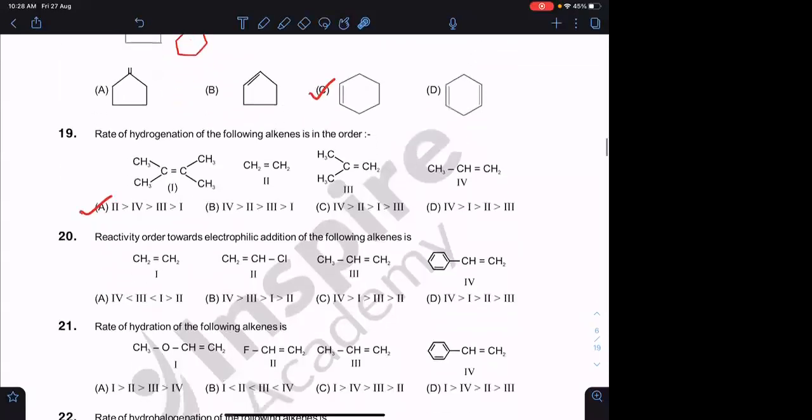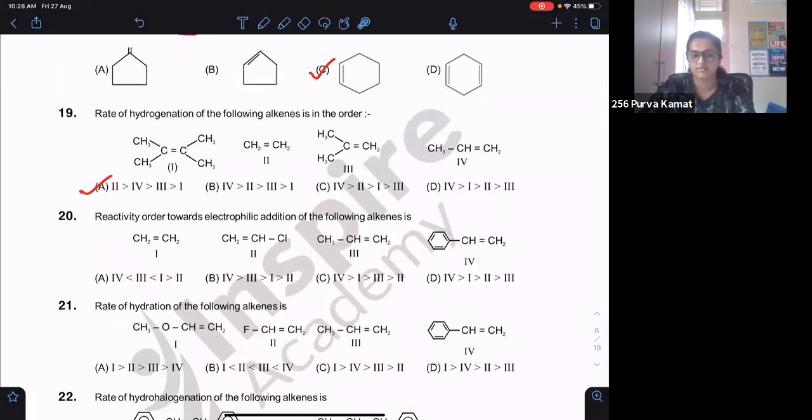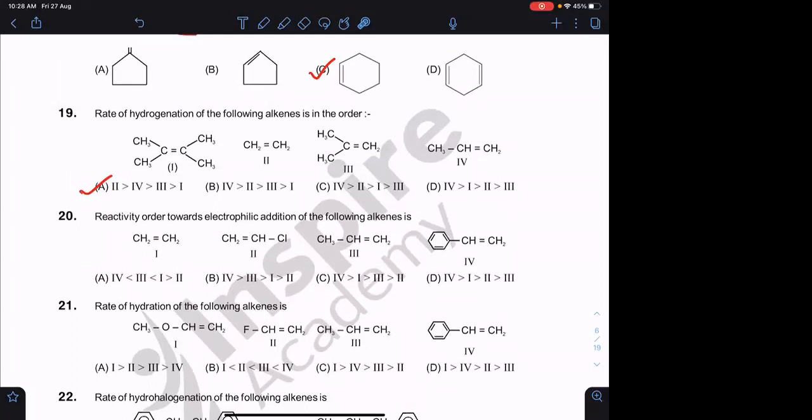Question number 20. Answer? A. A. 4 is the least. I want the answer for 20. Electrophilic addition. Electrophilic addition leads to the formation of carbocation.